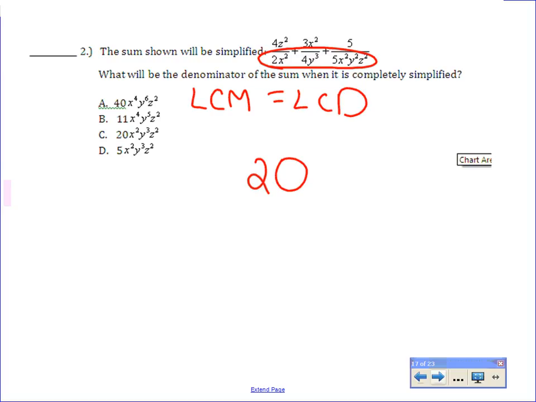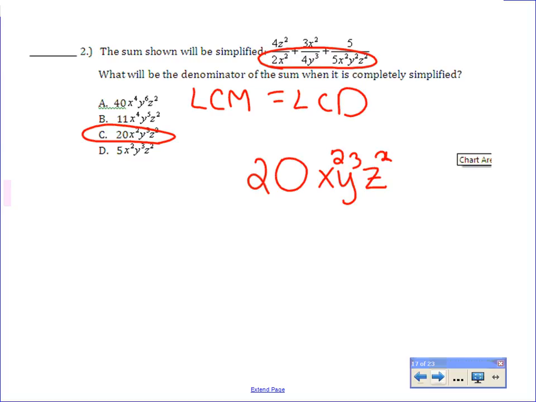Now, in regards to the variables, you need to have every variable represented. This is a little shortcut. And then take the largest exponent of all the variables that are there. For example, the x's, they both have 2's, so it has to be x to the second. For the y's, the largest exponent is a 3, so it's just going to be y cubed. And then the z, the largest exponent is a 2, I believe. Yeah, it is a 2. I couldn't see what that was. So take a 2. That's your LCM or least common denominator.